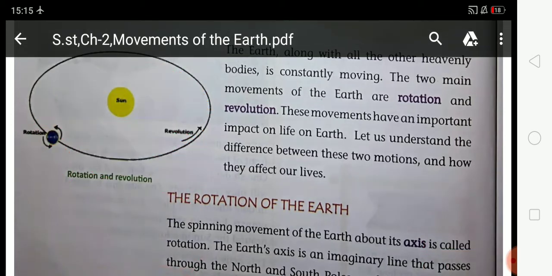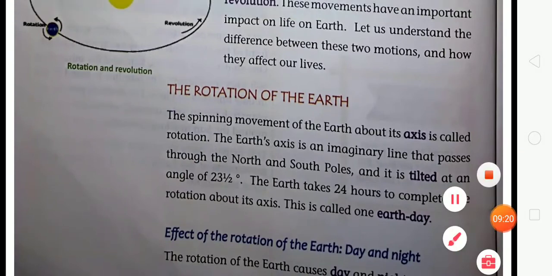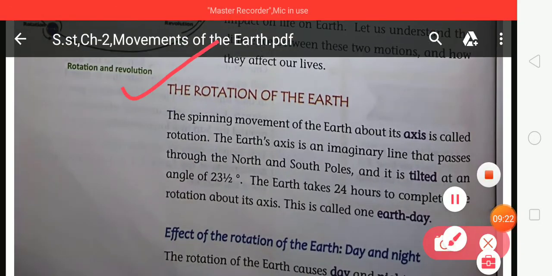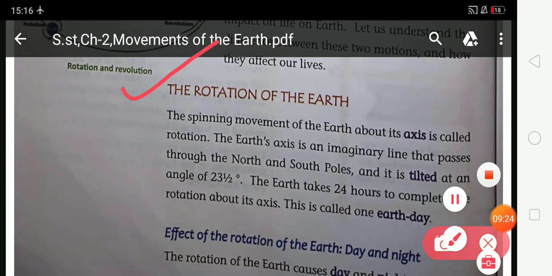So look at the first one, the rotation of the earth. The spinning movement of the earth about its axis is called rotation. The earth's axis is an imaginary line that passes through the north and south pole, and it is tilted at an angle of 23 and a half degrees. The earth takes 24 hours to complete one rotation about its axis. This is called one earth day.